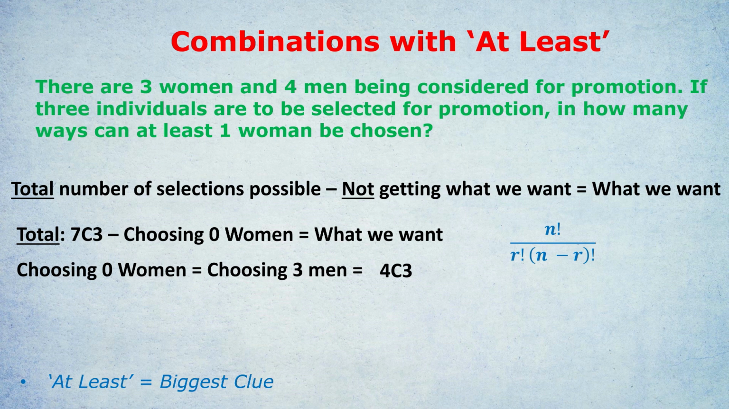Okay, now the actual maths isn't that hard. 7 choose 3, we can put it into the formula, and you get 7 factorial over 3 factorial, 4 factorial, and 4 choose 3 is 4 factorial over 3 factorial, 1 factorial. The 7 is the N, 3 is the R for the first example, the 4 is the N, and the 3 is the R for the second example.